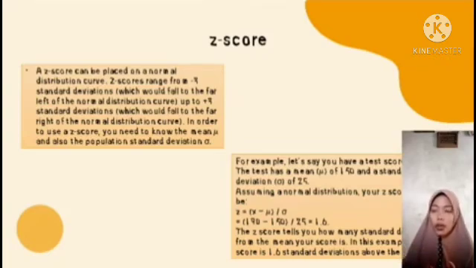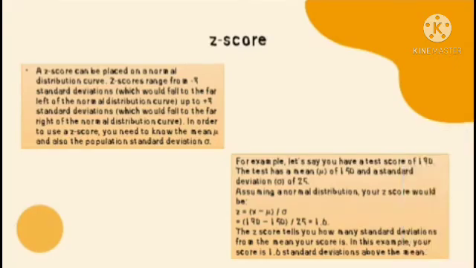The z-score is x minus the mean, divided by the standard deviation. So 190 minus 150 divided by 25 equals 1.6. So the z-score is 1.6.